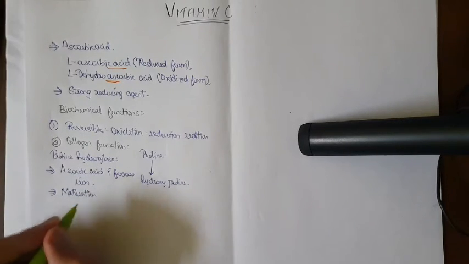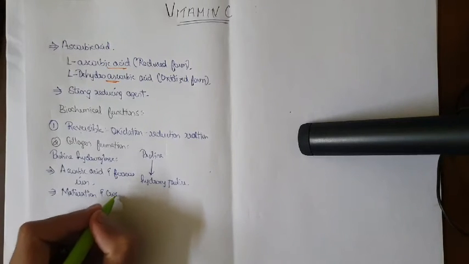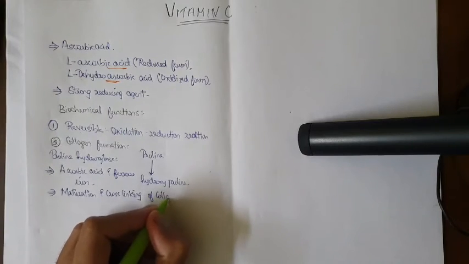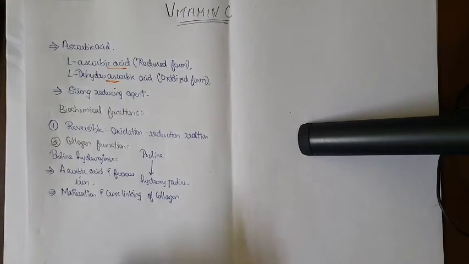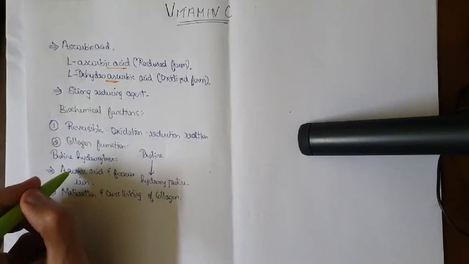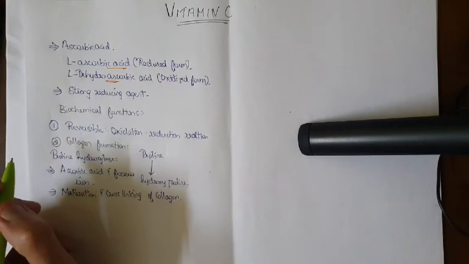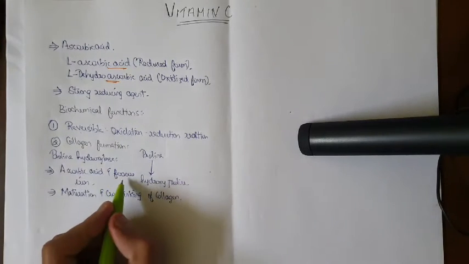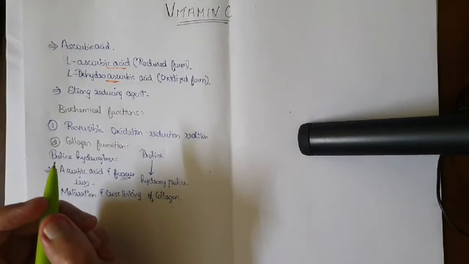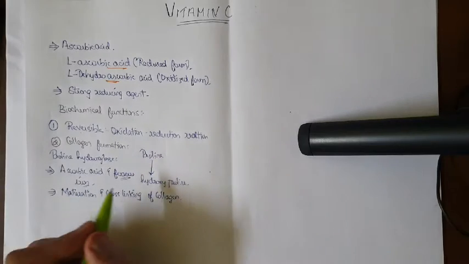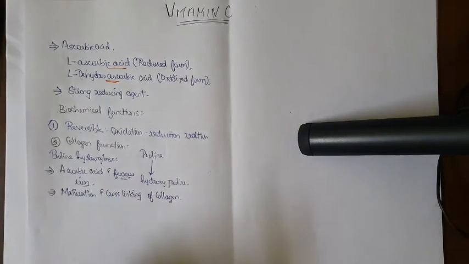and cross linking of collagen. So here we are discussing collagen formation. You write about the important enzyme, proline hydroxylase. The important cofactors are ascorbic acid and ferrous iron, and ascorbic acid is essential to keep the iron in the ferrous form.